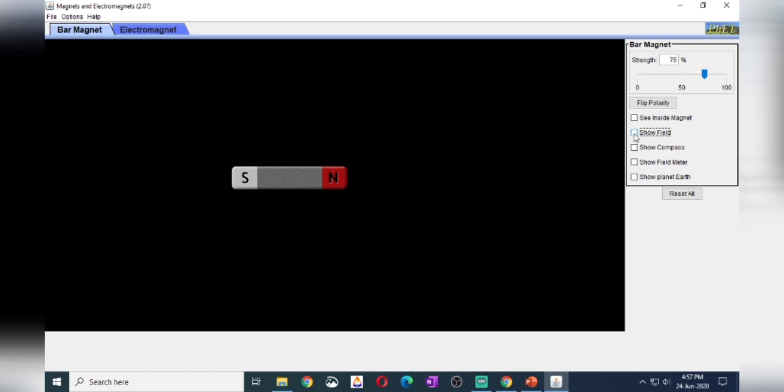Okay. Suppose instead of bar magnet, suppose if I have compass, what we have learned earlier, the compass, if there is no bar magnet, or let's see one more property here. South is attracting north.